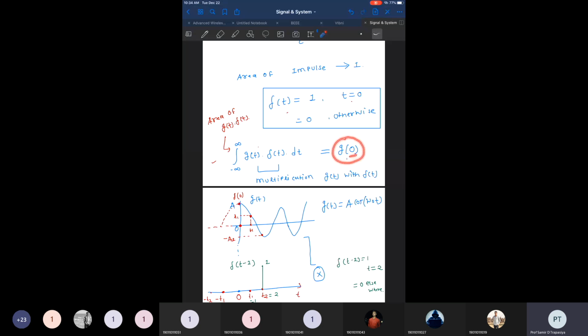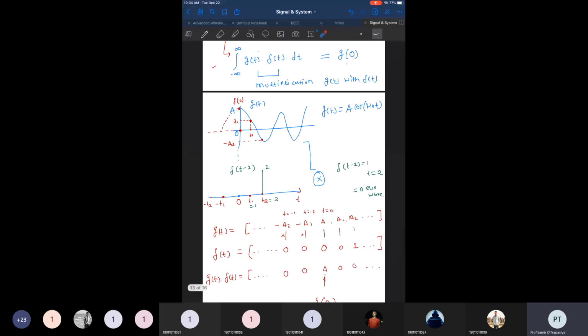If the impulse is present at t is equal to 0, it gives only a single value of the function g of t, that is, the value of g of t at t is equal to 0. So this part we have already done earlier.